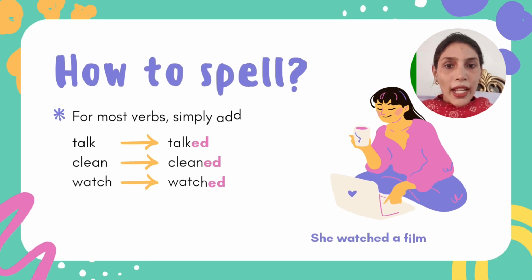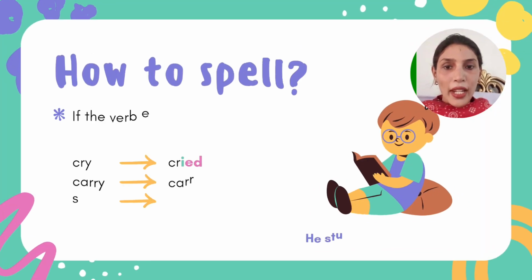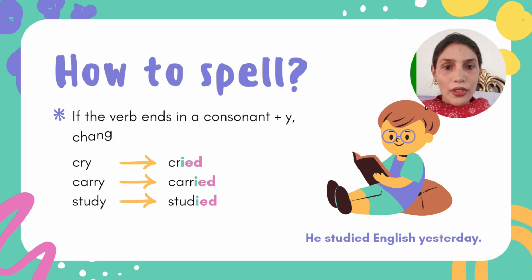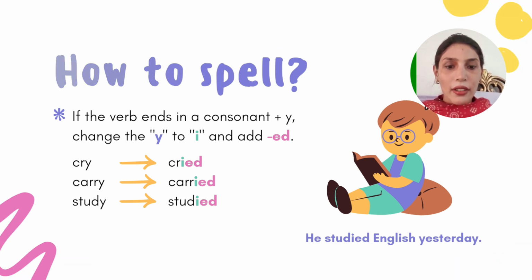Simply add ed: talk, talked; clean, cleaned; watch, watched. If the verb ends in a consonant plus y, change the y to i and add ed: cry, cried; carry, carried; study, studied.